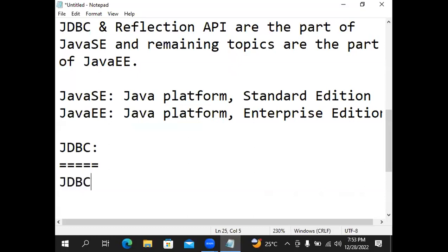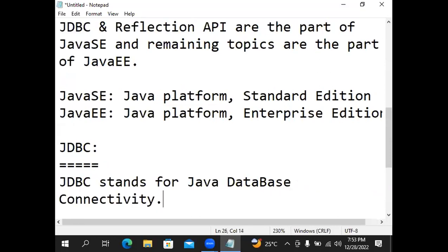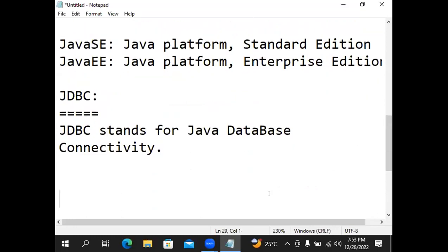Note on JDBC. JDBC stands for Java Database Connectivity. That is the full form.